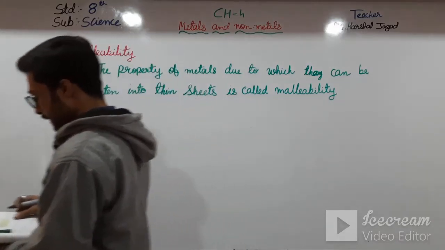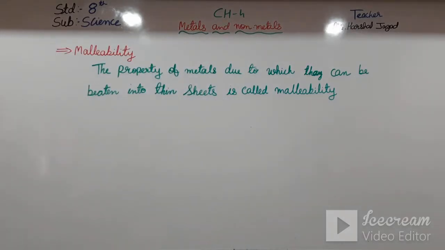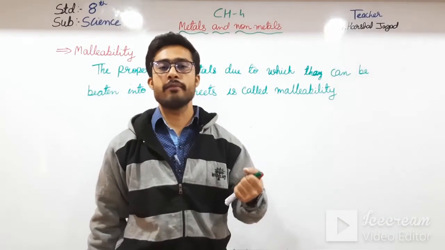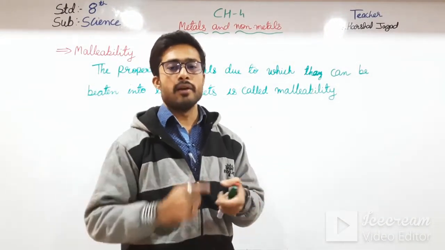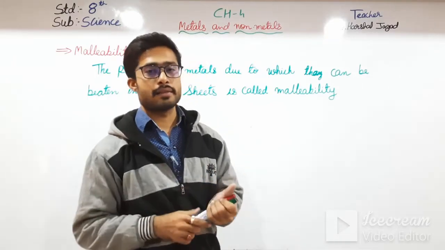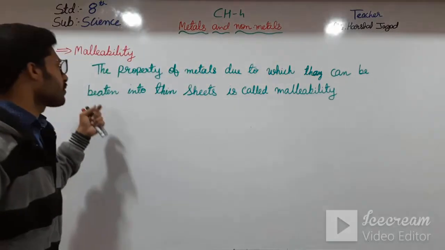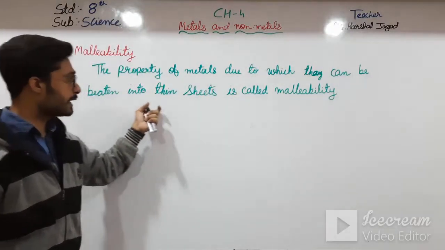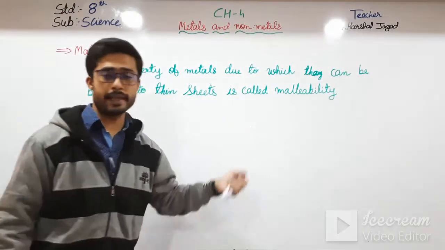Okay, you have seen the aluminum foil paper, which is a metal converted into a thin sheet, and we know that we use aluminum foil for packing rotis and other things. Okay, students, the property of metals due to which they can be beaten into thin sheets is called malleability.